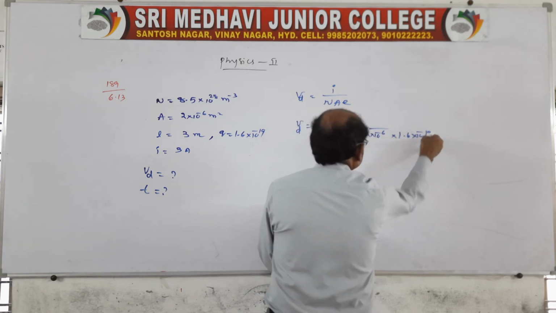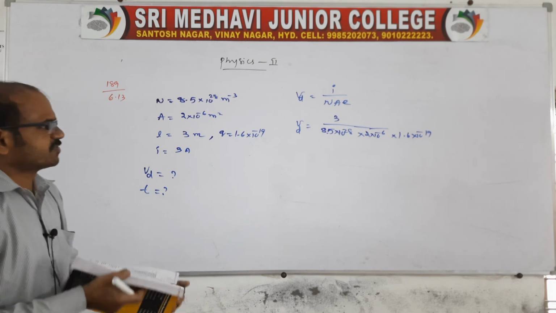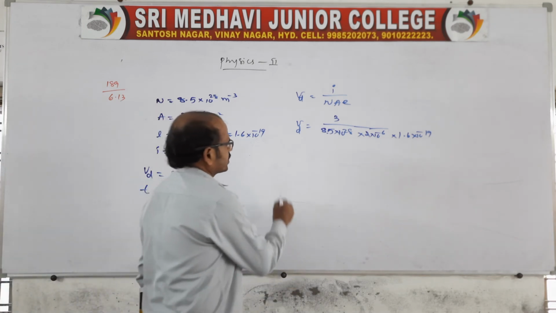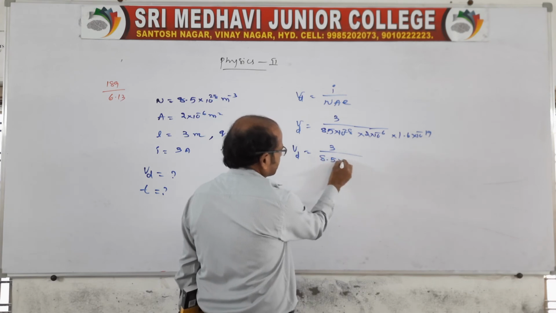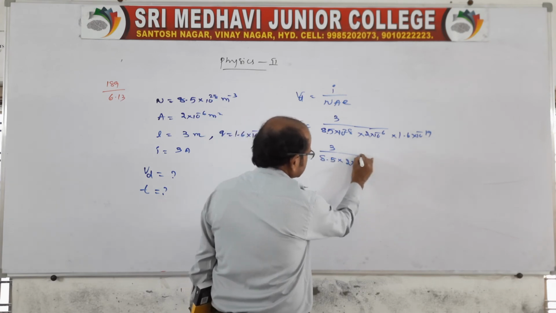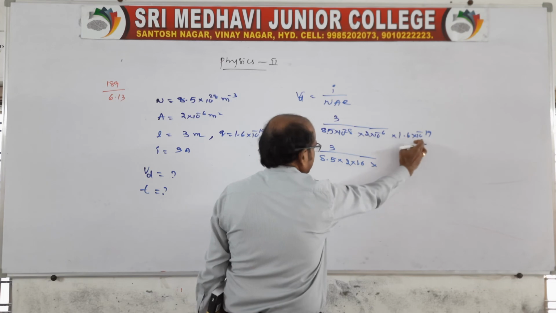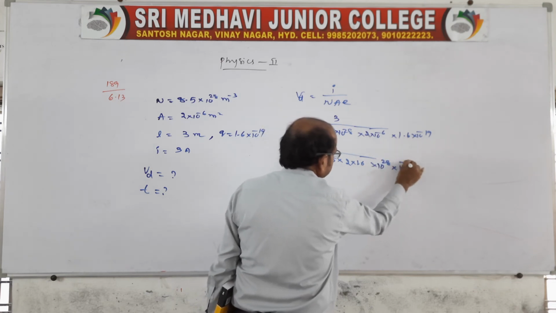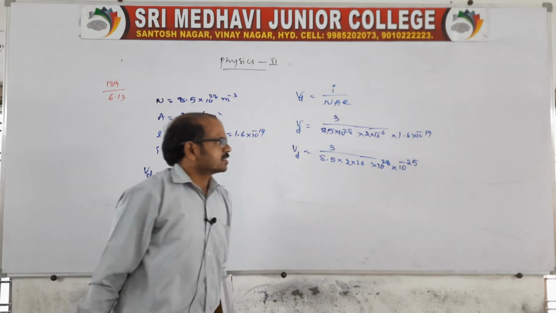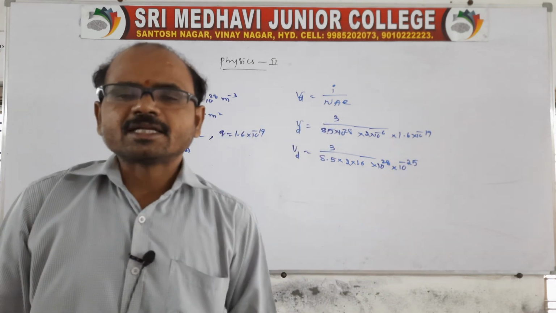Now simplify this. Vd is equal to 3 divided by 8.5 into 2 into 1.6, and the powers of 10 combine: 10 power 28 into 10 power minus 6 and 10 power minus 19.